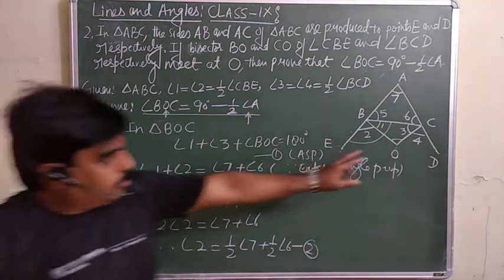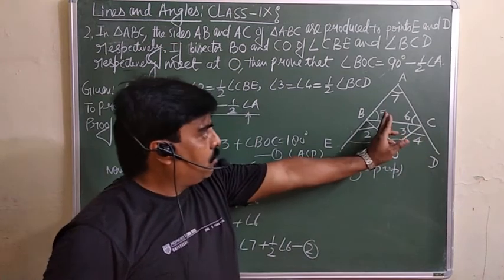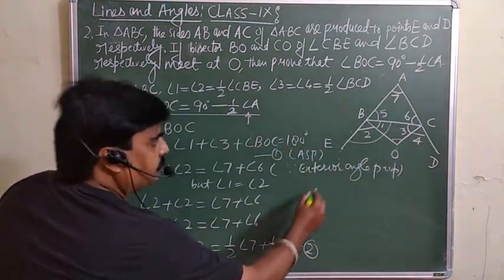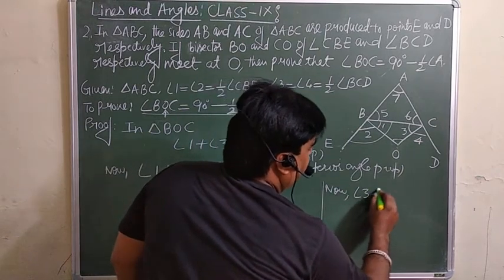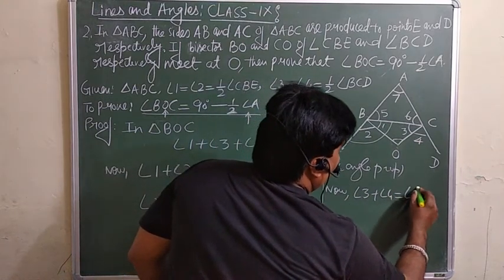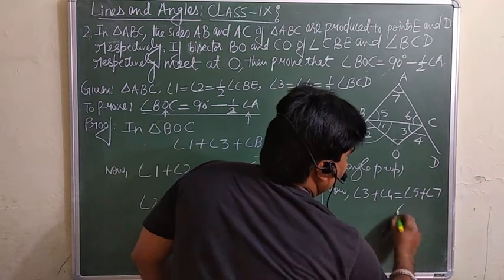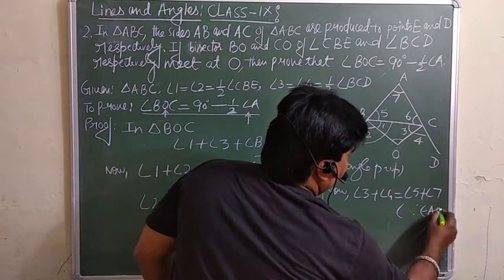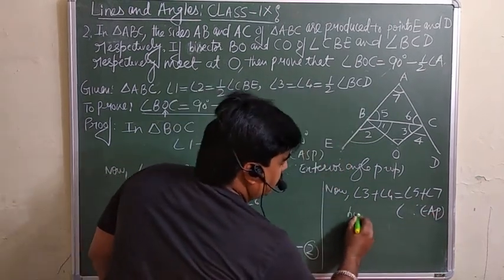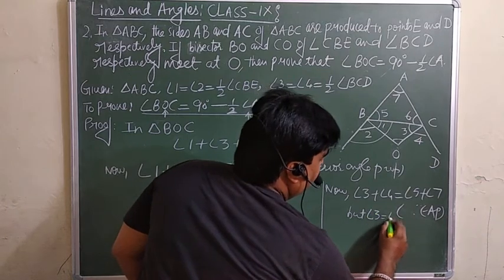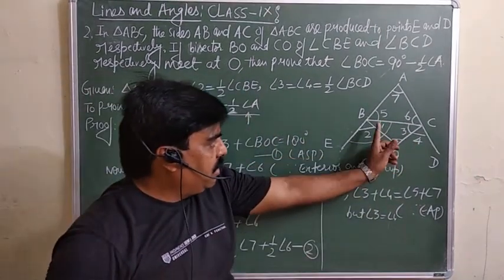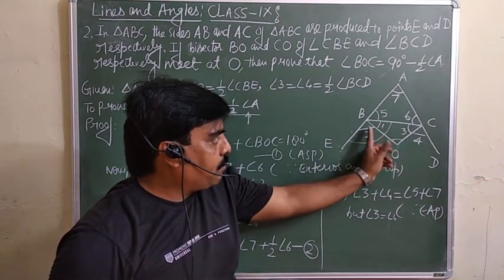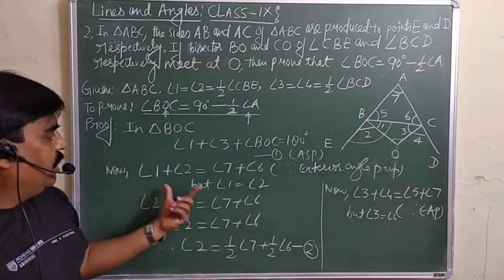Now similarly, angle 3 plus angle 4 is equal to angle 5 plus angle 7. But angle 3 is equal to angle 4, so in place of angle 4 we write angle 3, because angles 1 and 3 are part of triangle BOC which we have written.